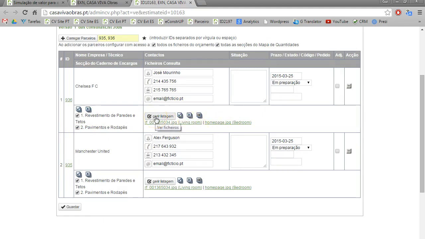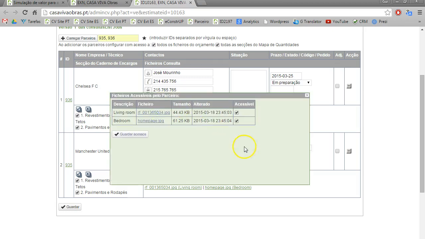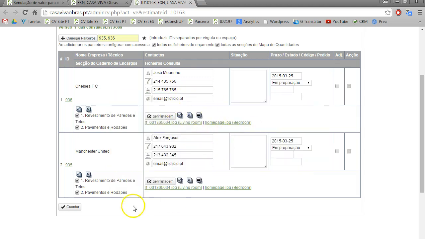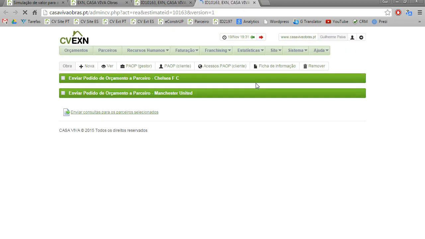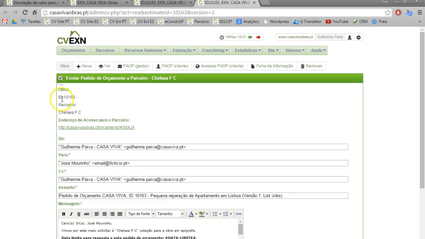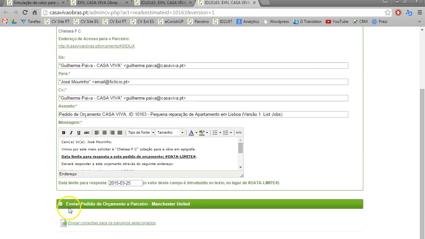Because if I'm asking the price from someone that will make the furniture of the kitchen, I don't want to show him the pictures from the bathroom. It would be stupid. So here I can choose the pictures they will see. In this case, I say they can see everything. And now I'm going to send them an email asking for the quotation. So I just come here and I can send one by one, or I can send all at the same time, and like this I save time.